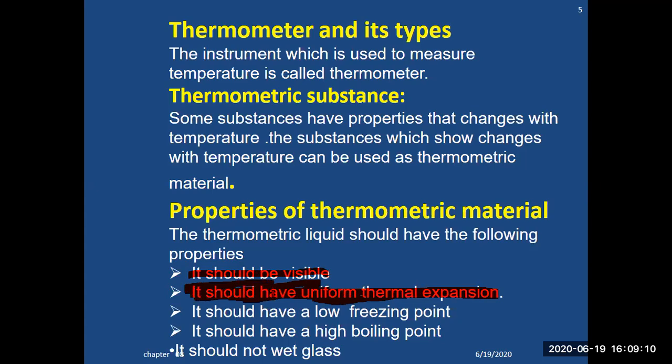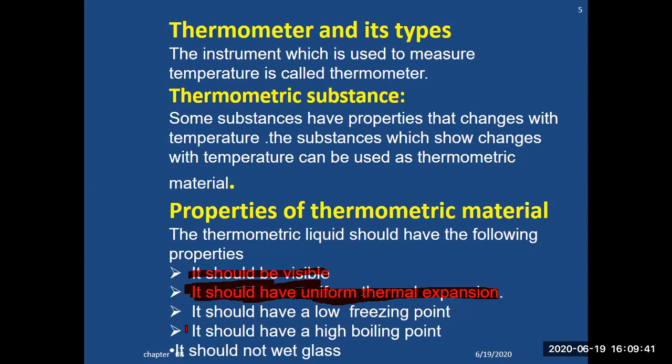If anyone asks you why we do not use water in place of mercury and other liquids inside a thermometer bulb, the reason is very simple: water does not have uniform thermal expansion. So that is why water is not considered. There are a number of other reasons, but water is one which does not have uniform expansion. It should have a low freezing point and a high boiling point.